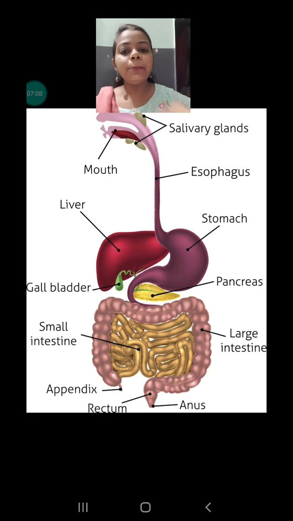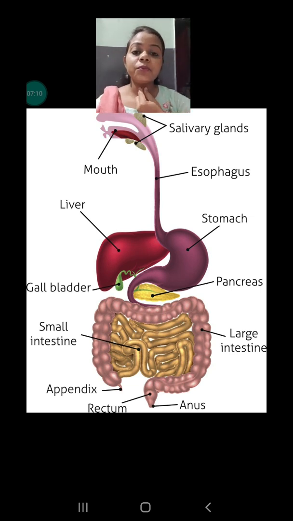After that, with the help of the food pipe, which is a muscular tube also known as the esophagus, the food is carried from the mouth to the stomach, and in the stomach the food remains for 3 to 4 hours. During this period the food item continuously churns into smaller pieces, and at that time one acid is also secreted by the wall of the stomach, which is used to kill the germs present in our food.